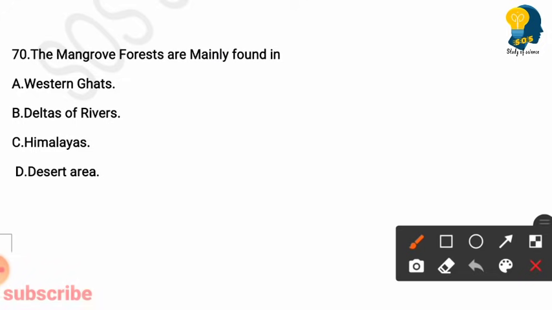Next question. The mangrove forests are mainly found in. Options are Western Ghats, delta of rivers, Himalayas, desert areas. So here the right answer is option B, deltas of rivers. The mangrove forests are mainly found in deltas of rivers.